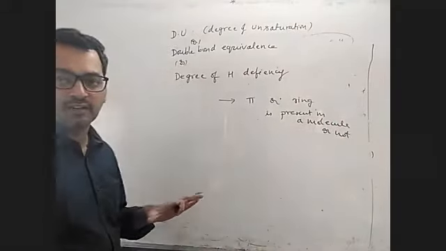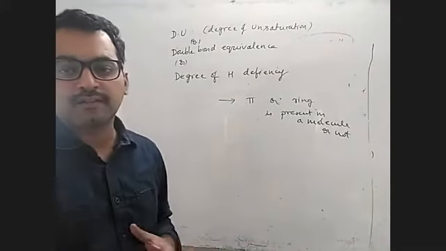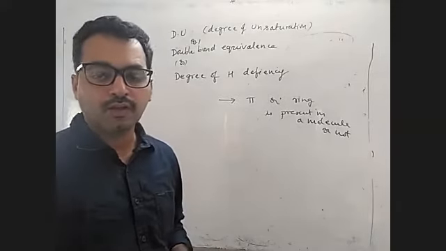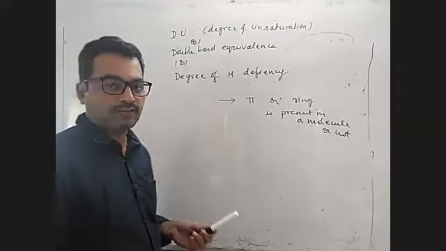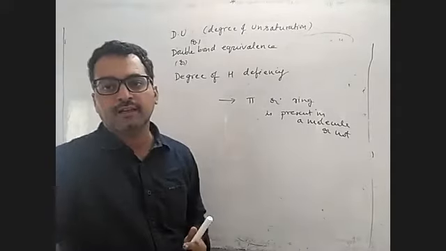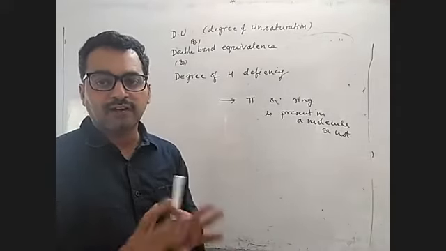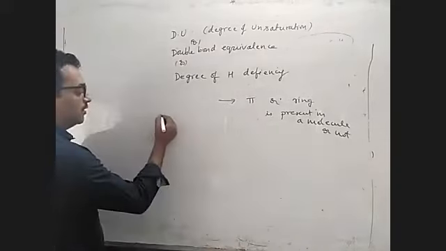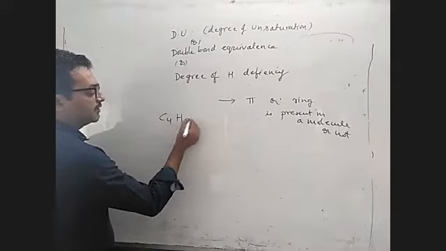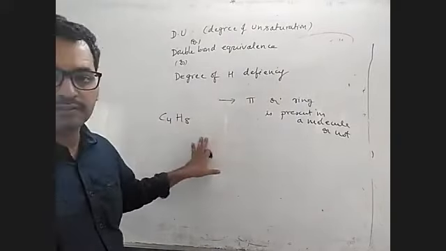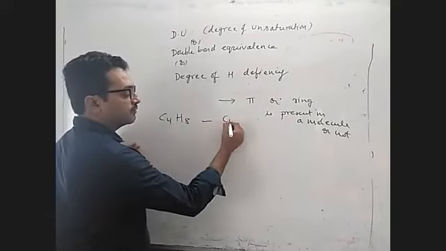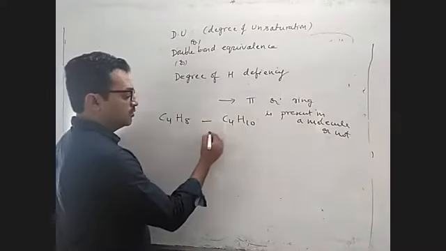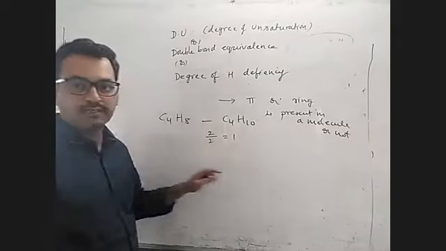Different formulas are there; I tell the normal easy method. You just have to compare the given formula with a saturated compound. What is a saturated compound? CnH2n+2, the alkane formula. You compare with that, then see how many hydrogens are less. The difference in hydrogens divided by 2 is the double bond equivalence. Suppose you have C4H8. What is the degree of unsaturation? You compare with the saturated one, C4H10. The hydrogen difference is 2, so 2 divided by 2 is 1. So 1 is the degree of unsaturation.